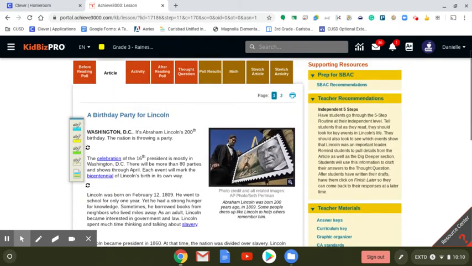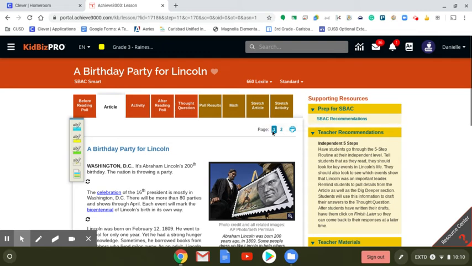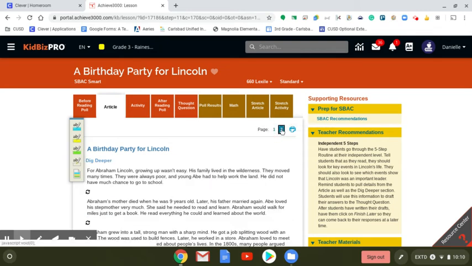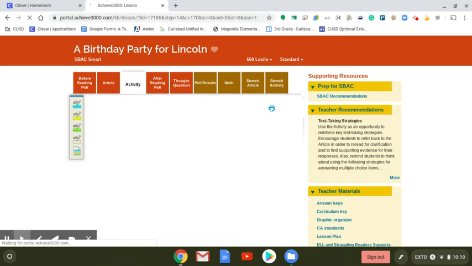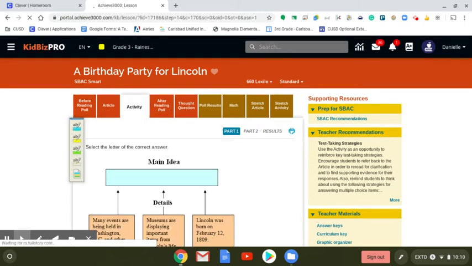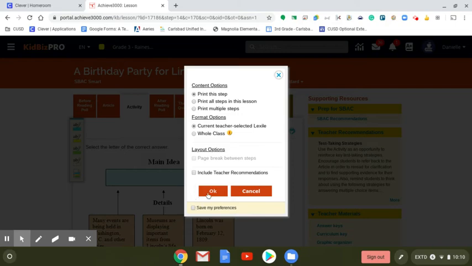Pay attention because many of you have 2 pages to that article, so make sure you click on that second page where it goes into dig deeper because some of the questions might be found on the second page, so make sure you read both before the activity. Let's take a look at the activity before you read. And I'm going to hit that print button so I can see all of them.